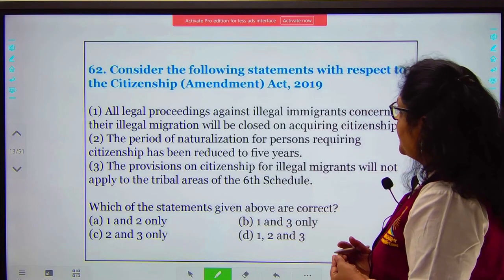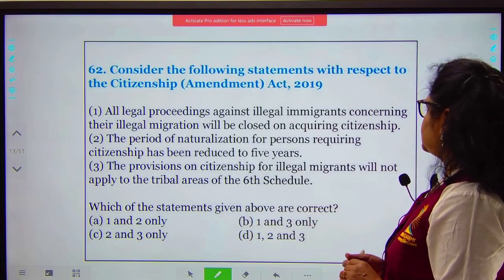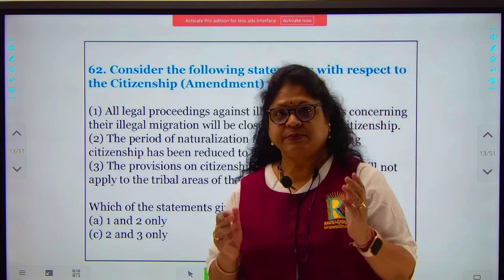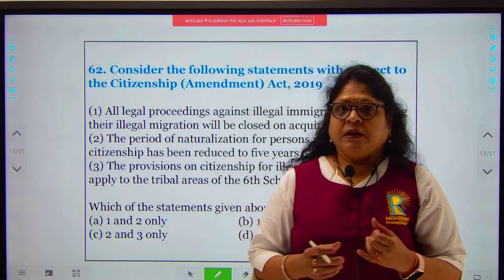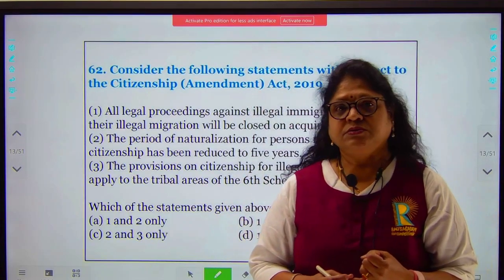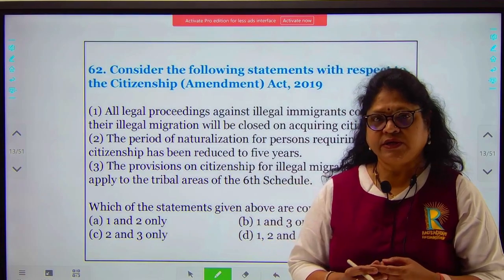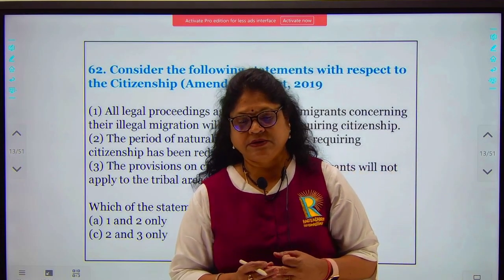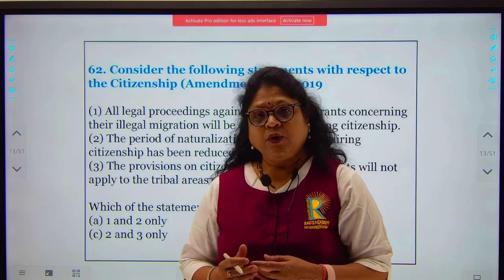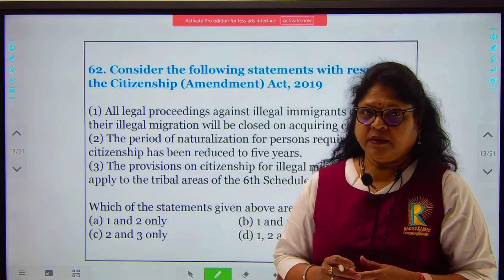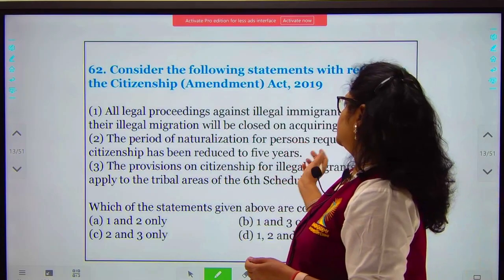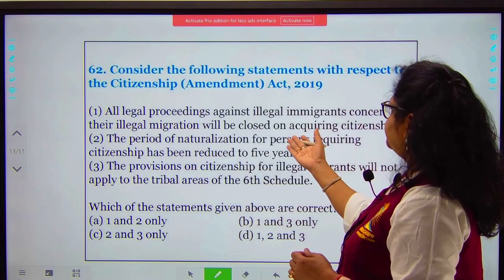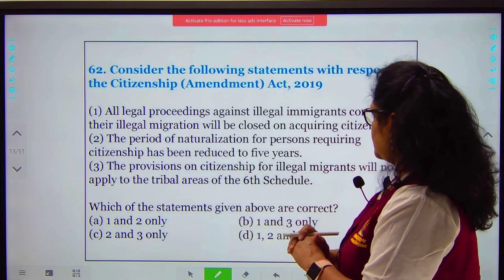So here, all legal proceedings against illegal migrants coming, so the provisions of this particular act say that people coming from the Hindus, Sikh, Buddhists, Jains, Parsis and Christians from Afghanistan, Bangladesh and Pakistan, they will not be treated as illegal immigrants, and they will be given citizenship, and once the citizenship is given, their cases will be closed.